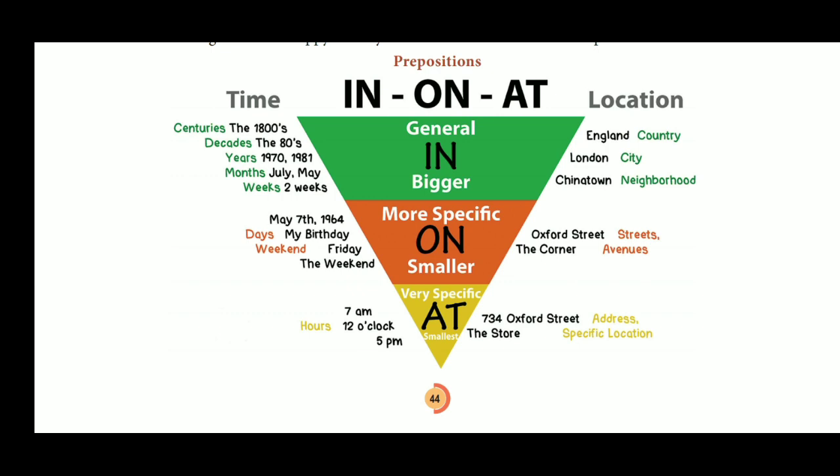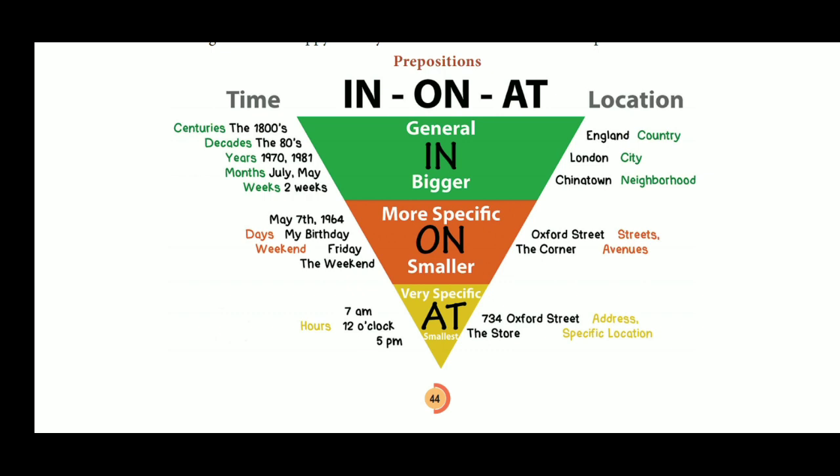We have already seen all these things, but in order to make things clear, you check this picture. Weeks, before weeks we have to use in: in 2 weeks, in 3 weeks, in a couple of weeks, right? On the other side, for countries, for location, we have to use in.